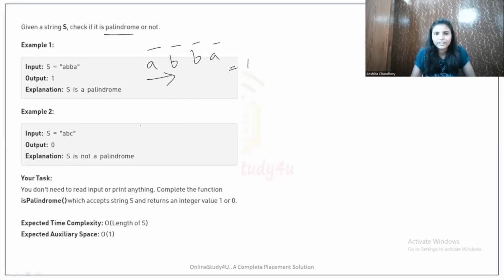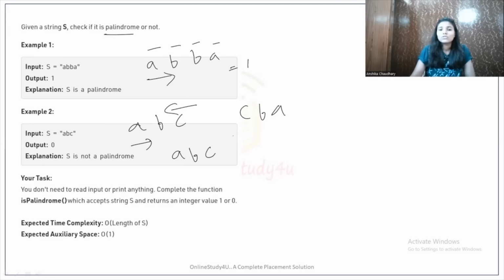Now let's check here. A, B, C. When we read this string from the left, it is A, B, C. But when we read this string from the right, it is C, B, A. Are these strings same? No. So the condition will be false, or we can say the result will be 0, or false. This string is not a palindrome. So this was all about the problem statement.